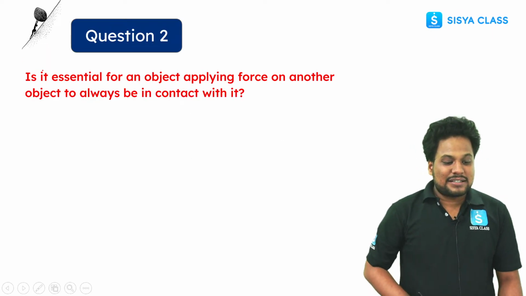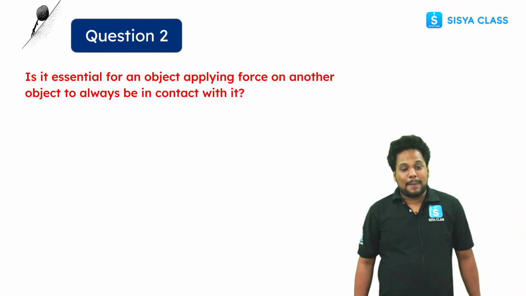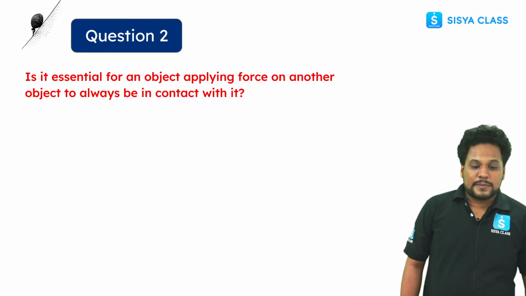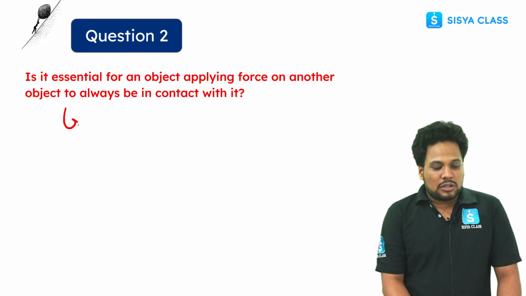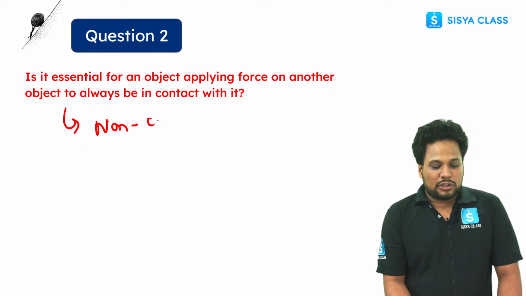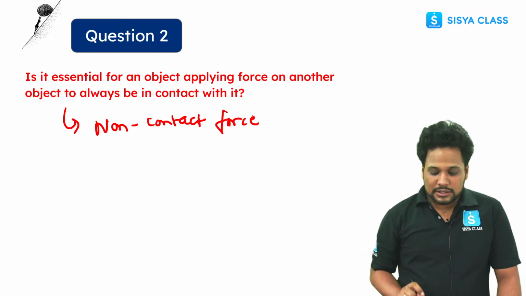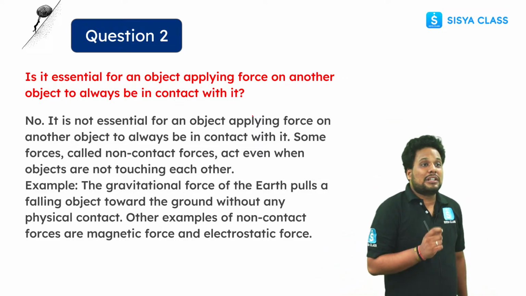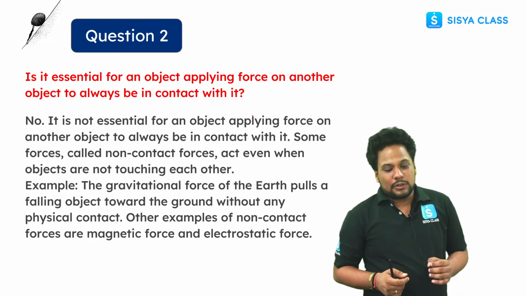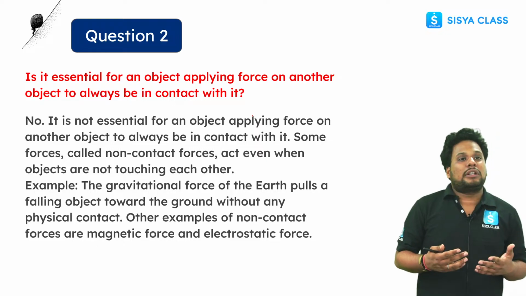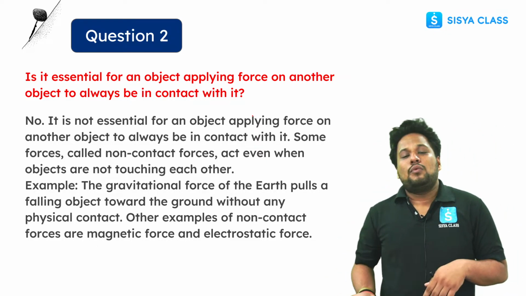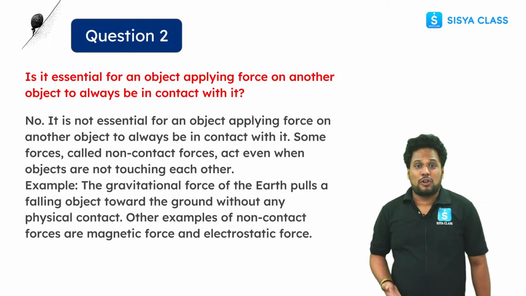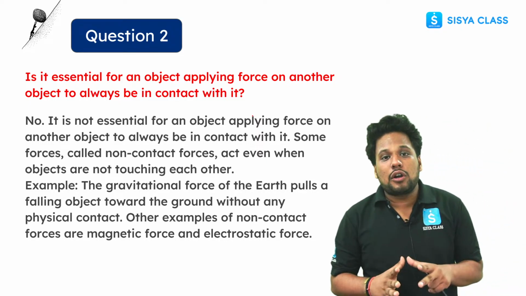Okay, next: is it essential for an object applying a force on another object to always be in contact with it? Just now we have studied that it's not always necessary, right? Because we have studied about non-contact forces also. In non-contact forces no physical touch is required. So it's not essential. Why? Because we have studied the gravitational force, the electrostatic force, and the magnetic force also. Those types of forces are non-contact in nature.